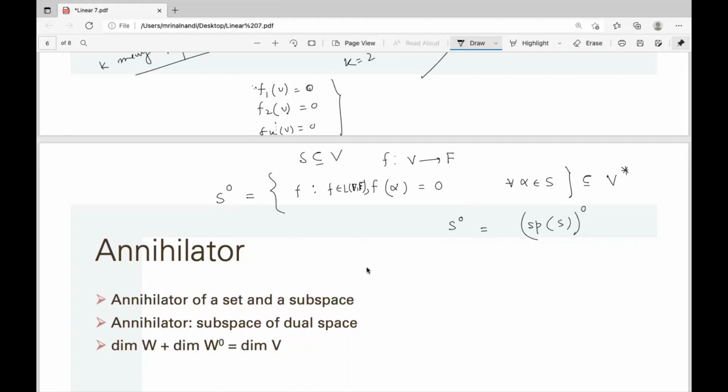Because if f annihilates alpha, and f annihilates beta, then f annihilates a alpha plus beta.